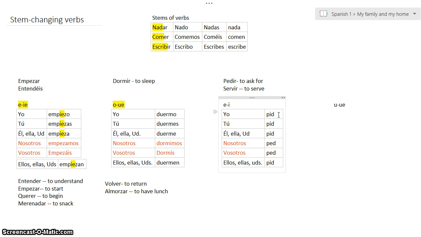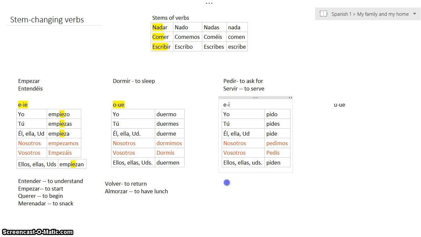So again, this is an IR verb. We're going to conjugate with the IR endings: pido, pides, pide, pedimos, pedís, and piden. Nosotros, vosotros don't have stem change, so we keep the PED, not the PID of the stem change.